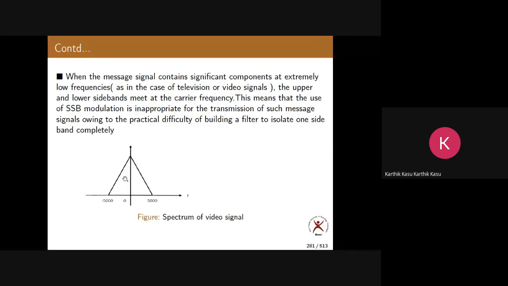Do you appreciate it or not? The spectrum is like this. I have written the same thing for the negative side. Don't confuse yourself about the shape of the spectrum. The shape doesn't matter. This is also an arbitrary shape I have taken. It can be of any shape. You must take into consideration the frequency I am asking about. Here I have taken from 0 to 5000 kilohertz, so 5000 kilohertz means 5 megahertz.